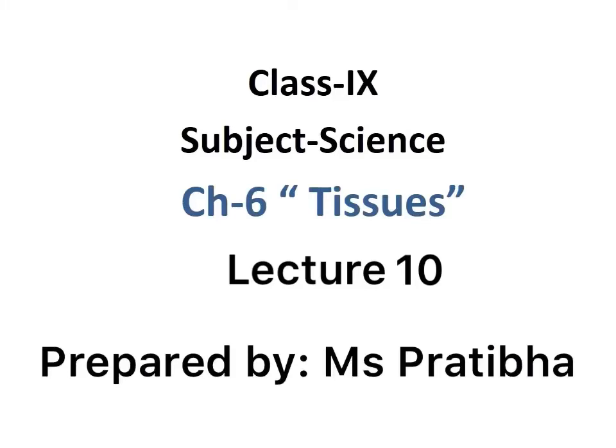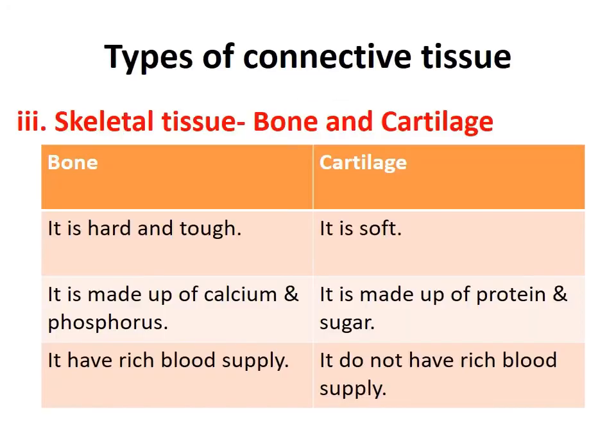We are doing chapter number 6, Tissues, and it is lecture number 10. My dear students, we are doing the types of connective tissue and we are on the third type, that is skeletal tissue, under which two categories are there. First is bone and second is cartilage, which I am showing you in the difference form.